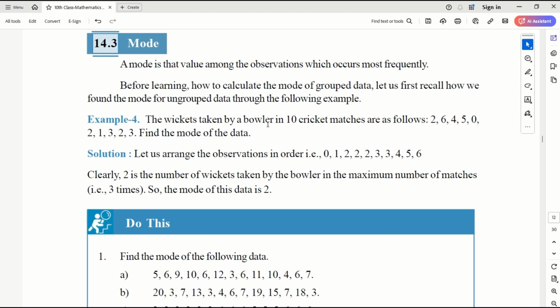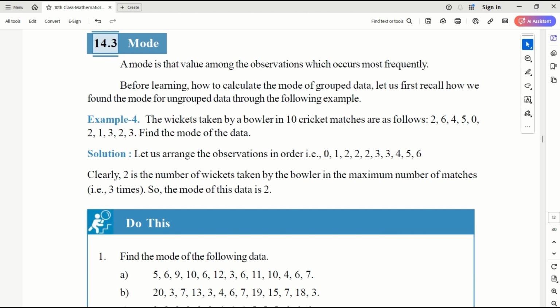The wickets taken by a bowler in 10 cricket matches are as follows: 2, 6, 4, 5, 0, 2, 1, 3, 2, 3. Find the mode of the data. First thing you do is arrange them in order, either ascending or descending, then it will be easy for you to check the mode.